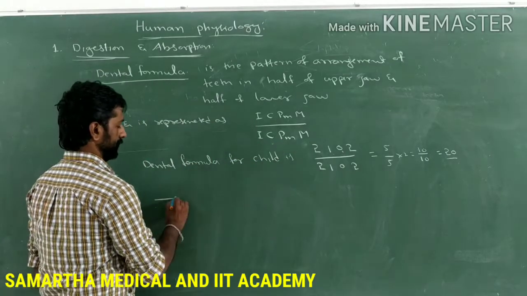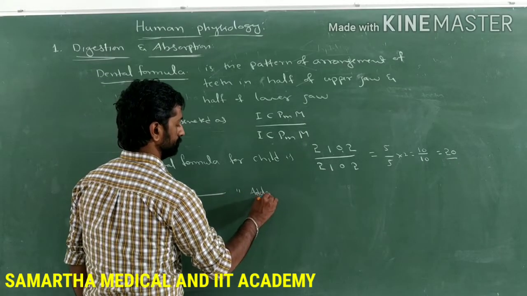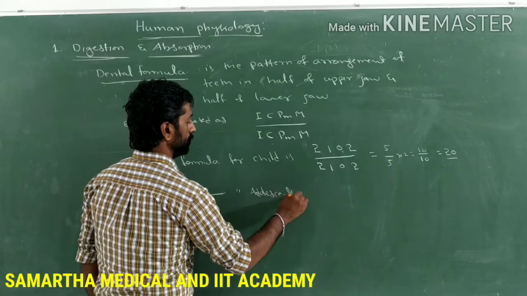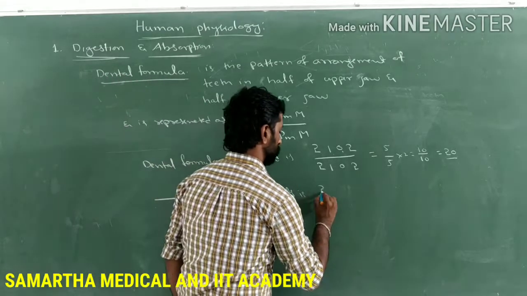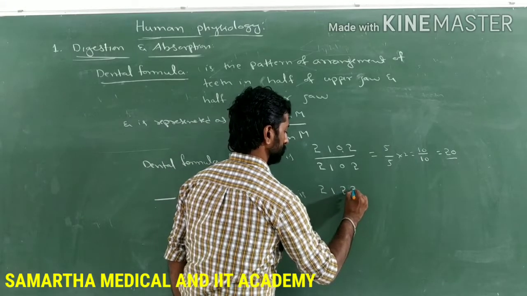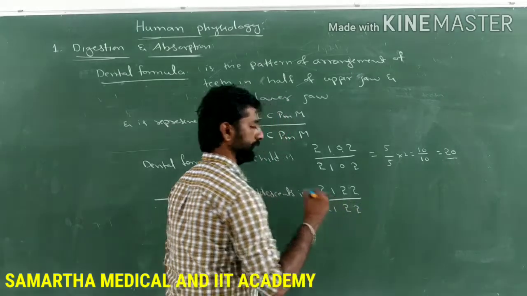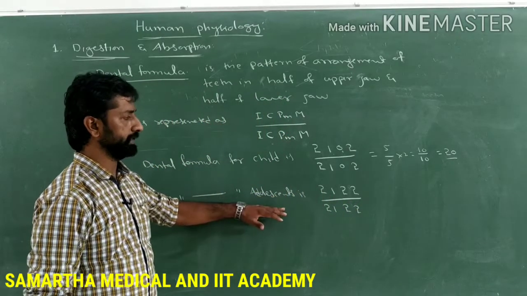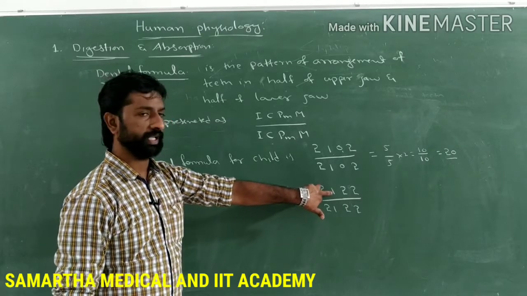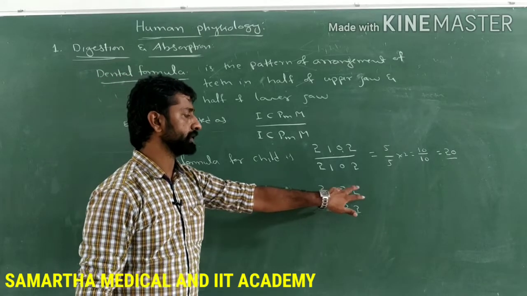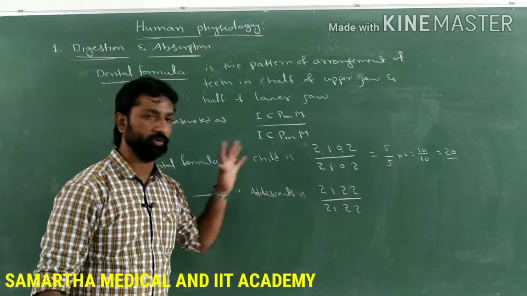Similarly, the dental formula for adolescents is 2122 by 2122. So what does it indicate here? In adolescents, incisors are 2 in number, canines are 1 in number, premolars and molars are 2 in number, in half of the upper jaw and half of the lower jaw.